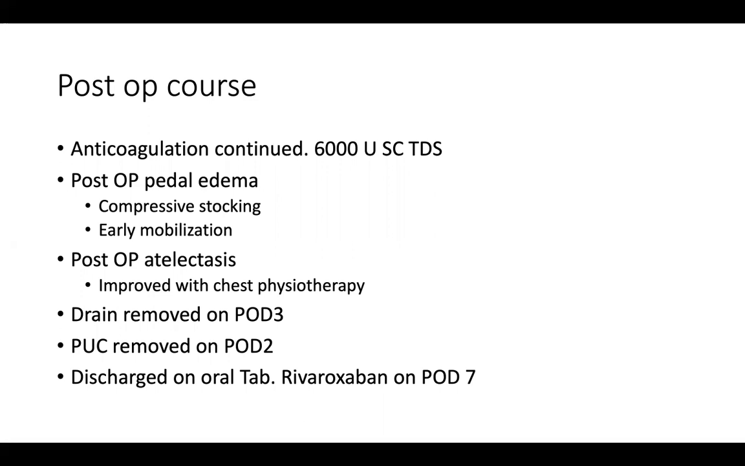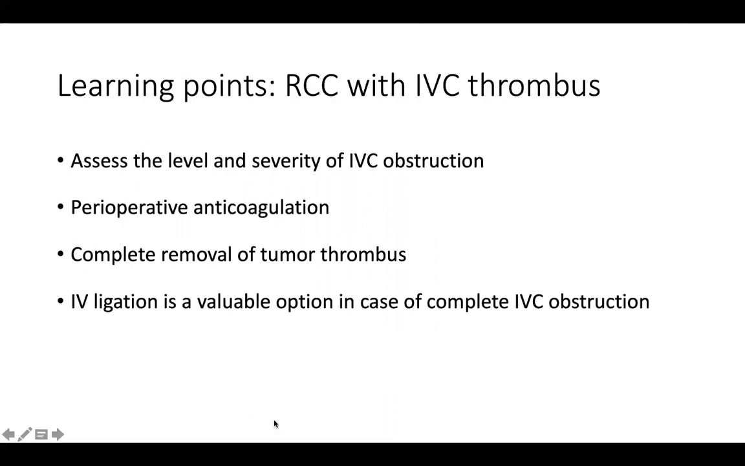So the learning points in this case are that you should always assess the level and the severity of IVC obstruction whenever you are dealing with cases of renal mass with IVC thrombus, because your surgical plan basically depends on that. And perioperative anticoagulation is always helpful as it reduces the chance of post-operative thrombus formation and pulmonary thromboembolism.